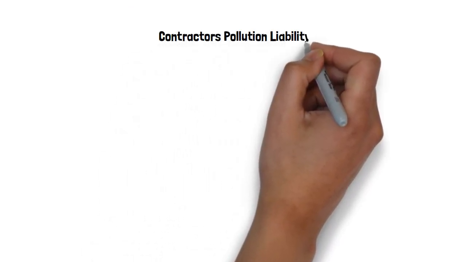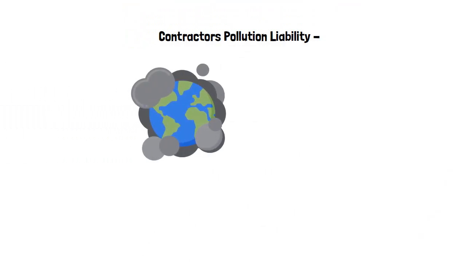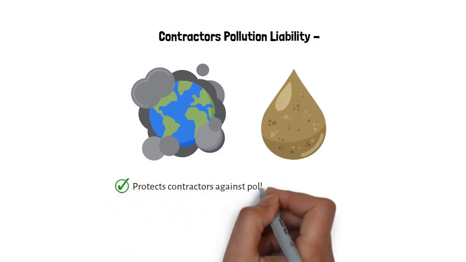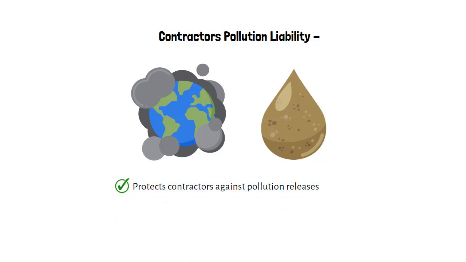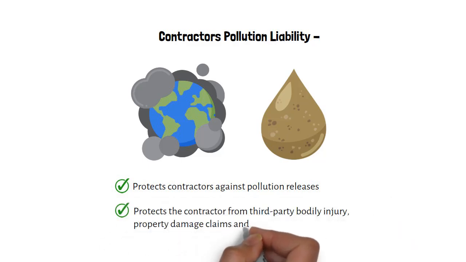Contractors' pollution liability. Construction projects often cause air and water pollution. In most cases, chemicals and pollutants are left to spoil the air or contaminate nearby water sources. Contractors' pollution liability coverage protects contractors against pollution releases. It protects the contractor from third-party bodily injury, property damage claims, and clean-up costs.